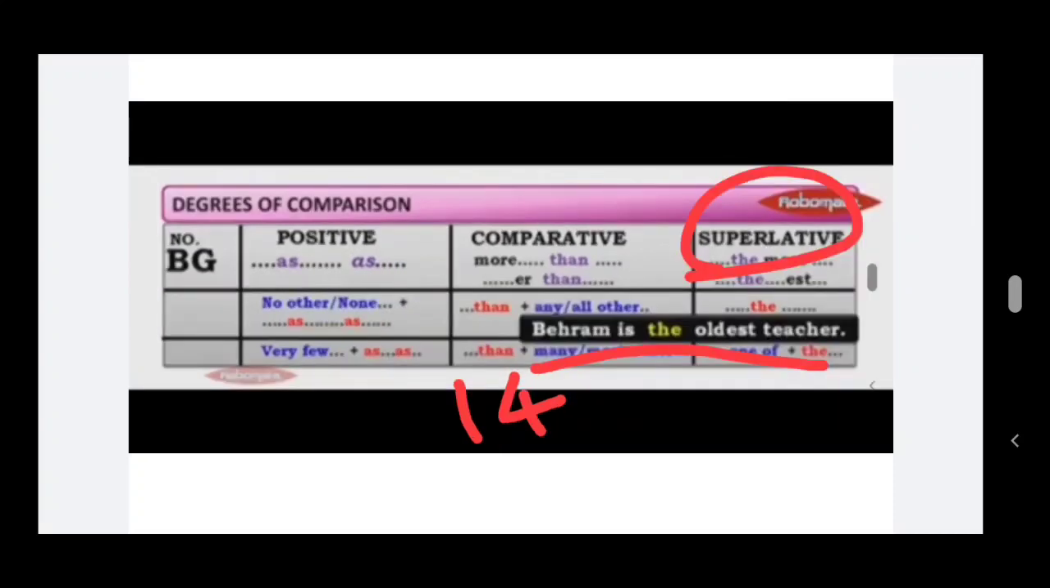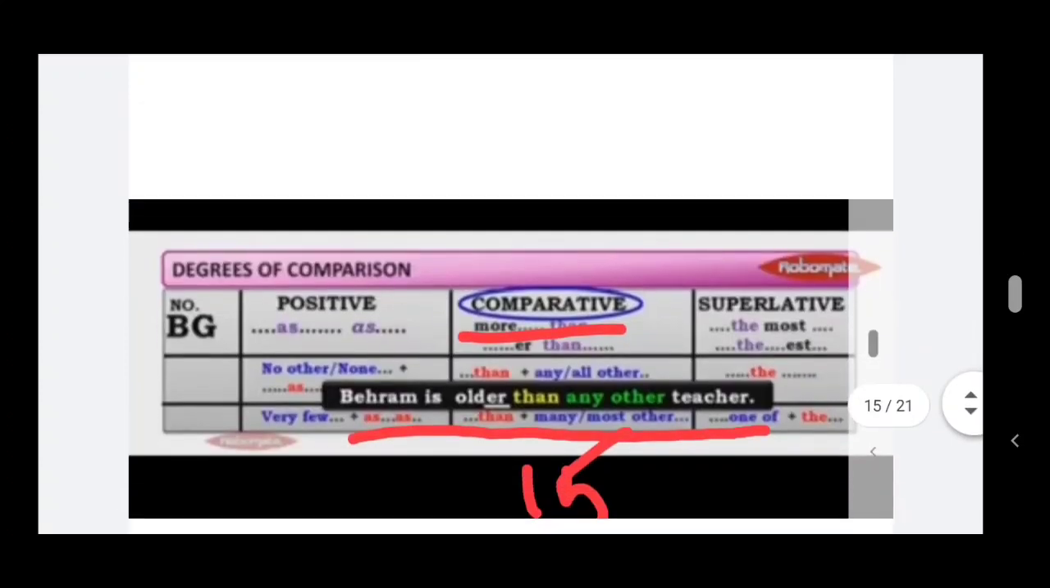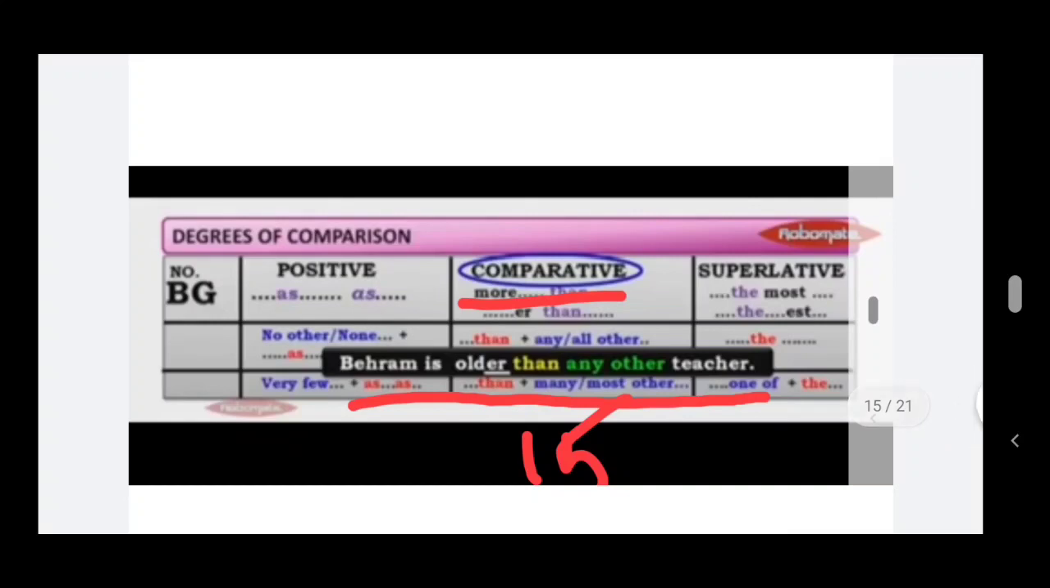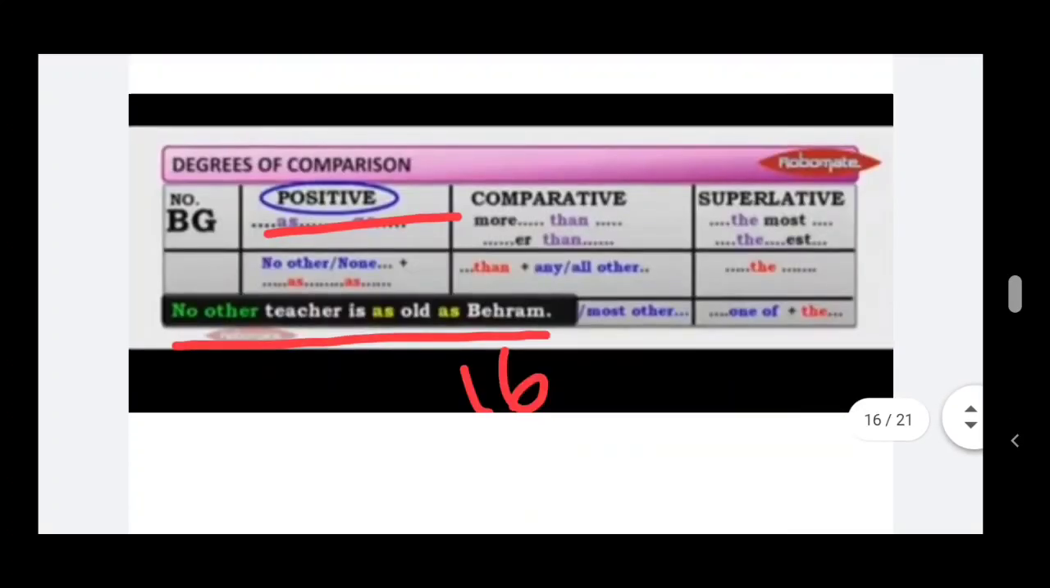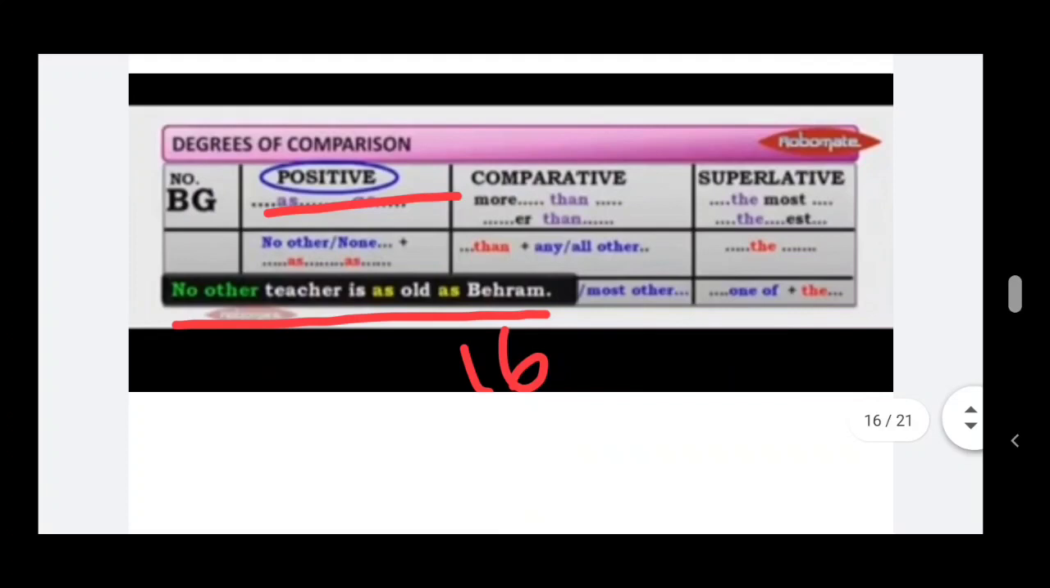Superlative degree, see the example sentence given here. Behram is the oldest teacher. So see the first type, Behram is the oldest teacher. Comparative degree, Behram is older than any other teacher. So this is the comparative form of the first type. See the next one. No other teacher is as old as Behram. So this is the first type example, from superlative degree to comparative, from comparative degree to positive.